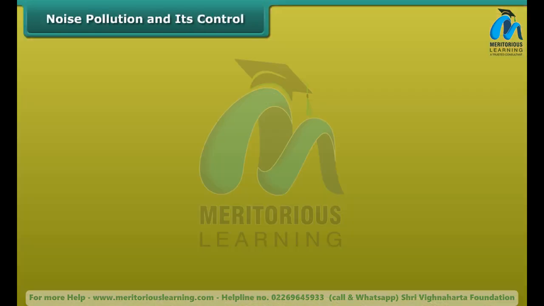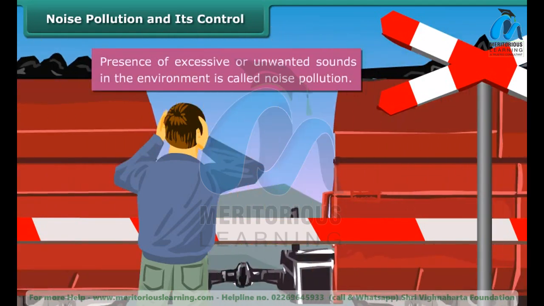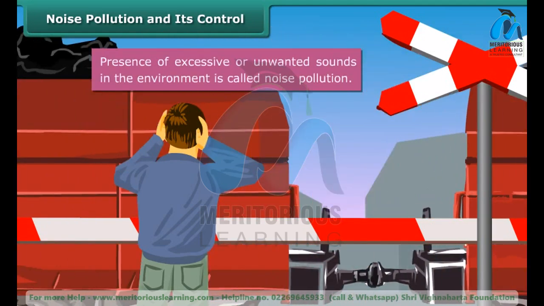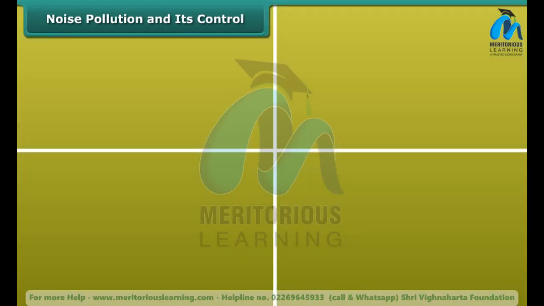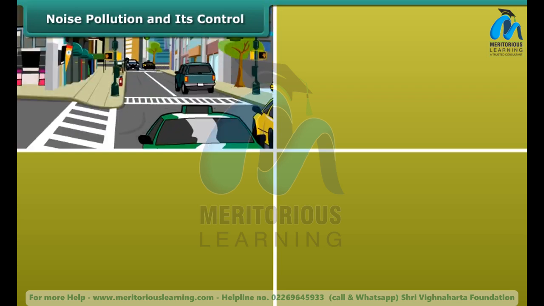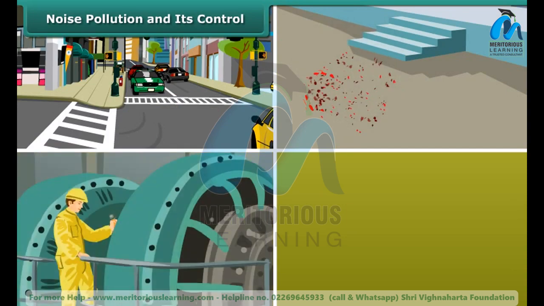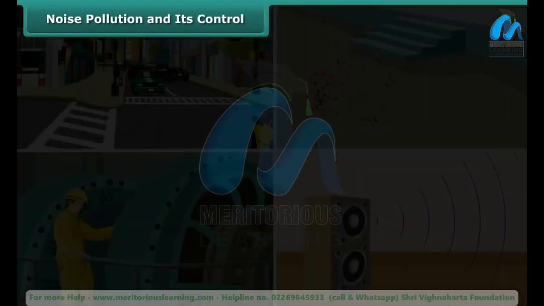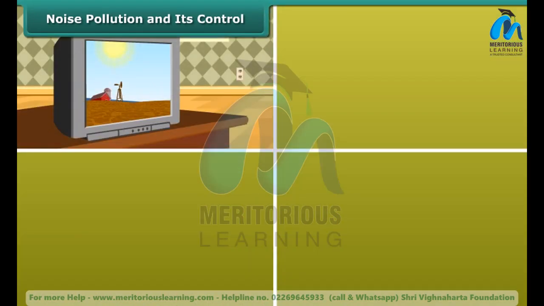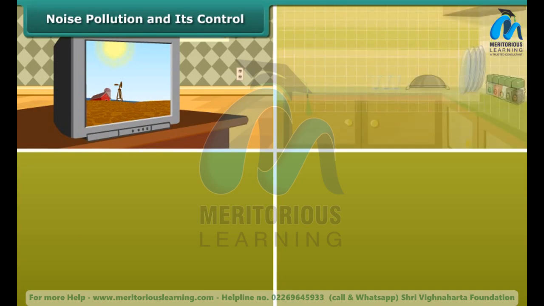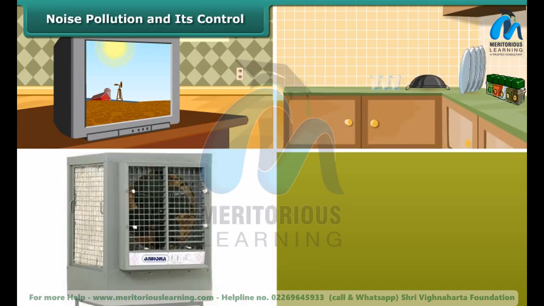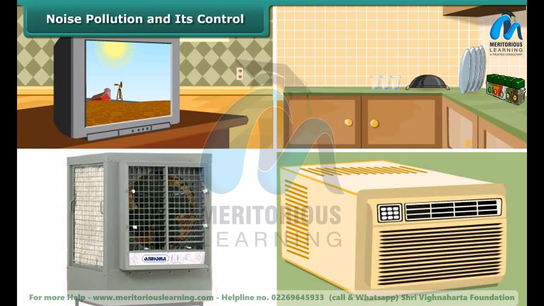Noise pollution and its control. Presence of excessive or unwanted sounds in the environment is called noise pollution. The major cause of noise pollution is sounds of vehicles, explosions including bursting of crackers, machines, loudspeakers, etc. Television and transistor radio at high volumes, some kitchen appliances, desert coolers, and air conditioners all contribute to noise pollution.